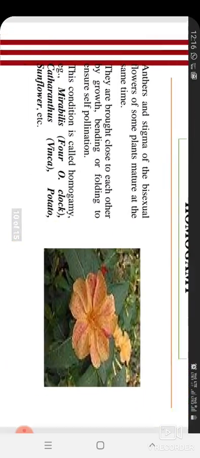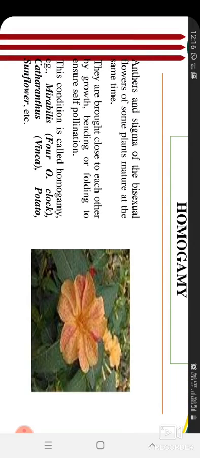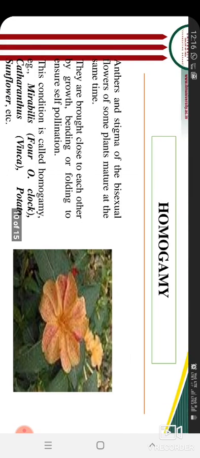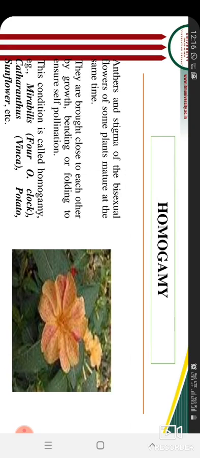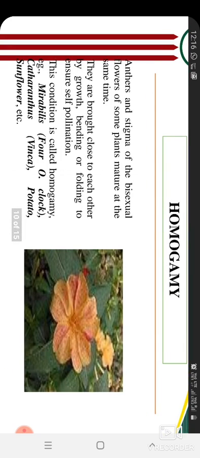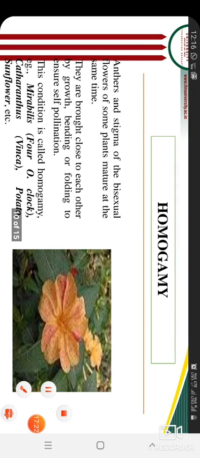Then homogamy. Homo means same, gamy means marriage. If the male and female parts of a flower mature at the same time, meaning no difference is there, then definitely it will promote self pollination.